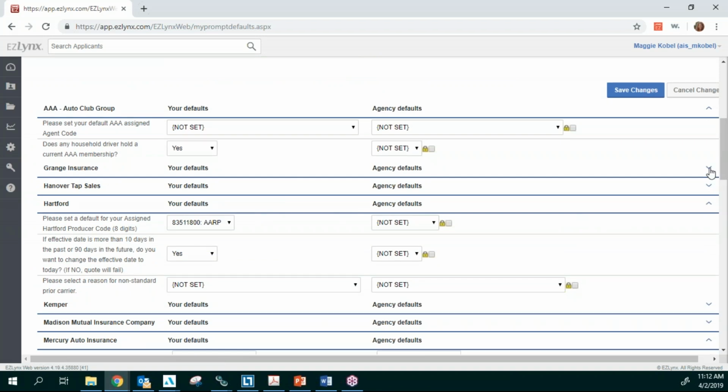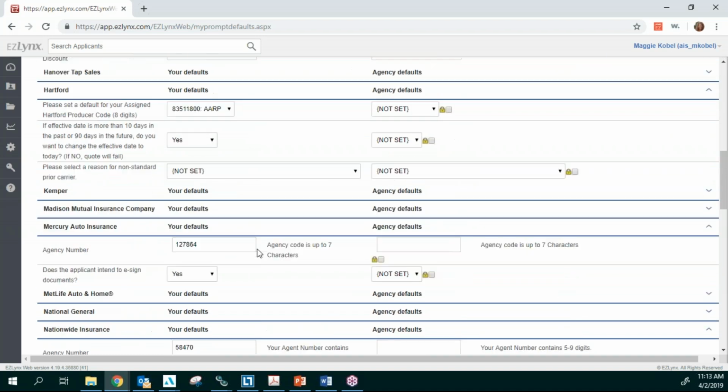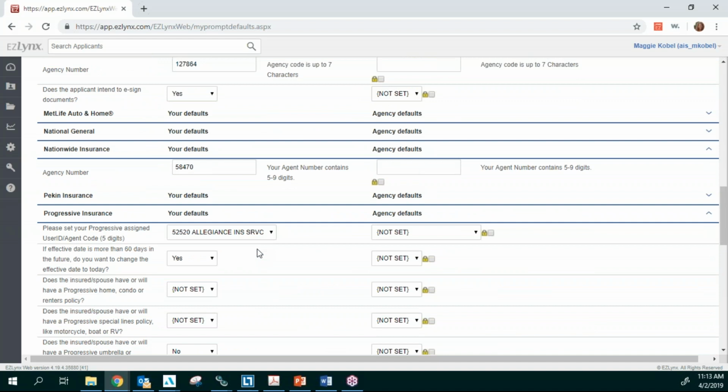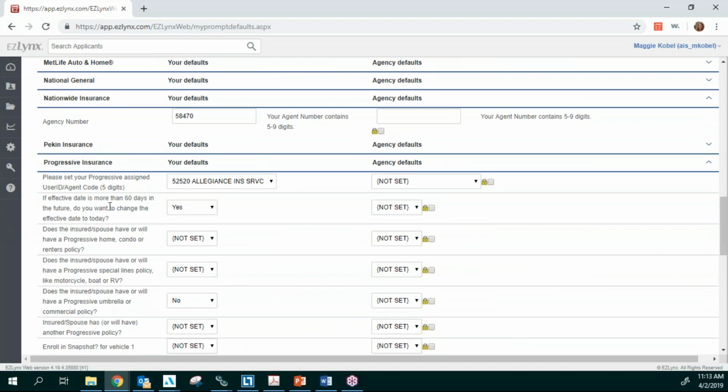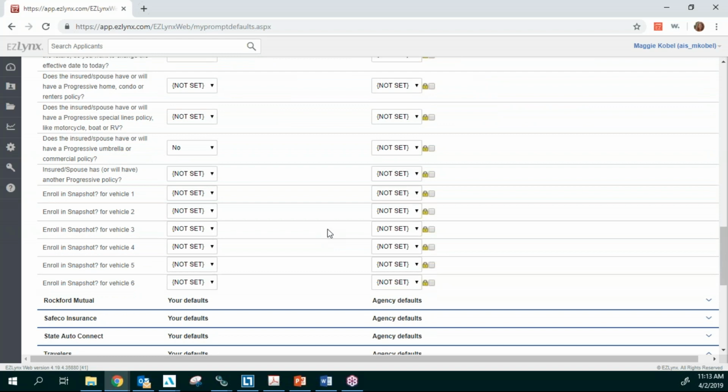So you're just going to come in here, do the drop down, and you're going to see where you can add in all of that information. Some of these ask, if the effective date is more than 60 days or 90 days out, do you want them to change the effective date to today? You have to put in yes. If you put in no, then that's going to error out at the end. So we want to make sure that you get all this information in.